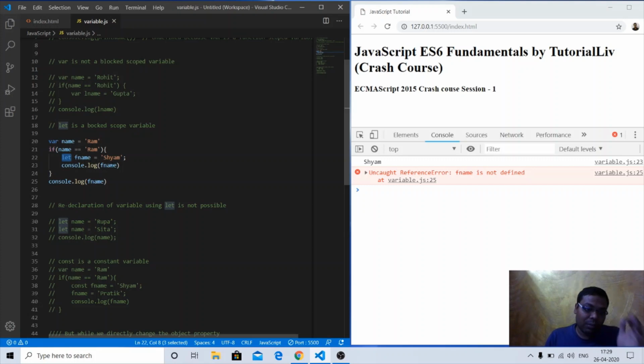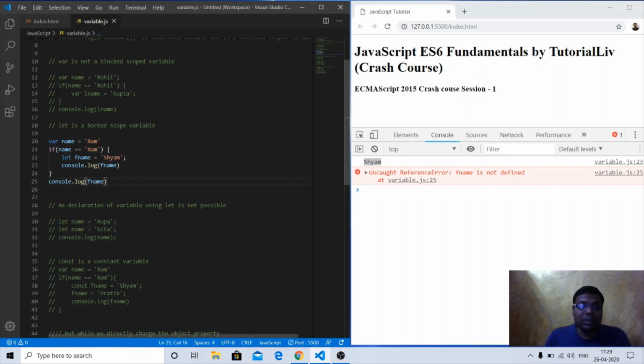So let fname equal to Syam, console.log fname. I'm trying to log this particular value inside this particular scope, and also the same variable outside this particular scope again. What I am seeing is, if I log this value here, it is giving me the value. Once I try to log this value outside this block, with let, it is throwing an error: fname is not defined.